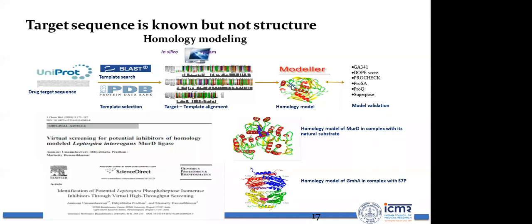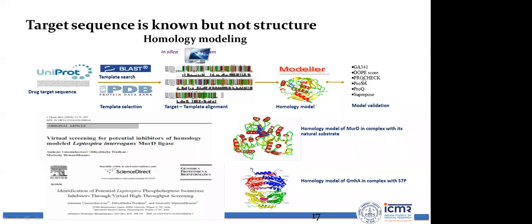After that, you can use software like Modeler for homology modeling. Once you have developed the model, the next thing is to check whether the model is a good one. For that, you need model validation steps, where you can use GA341, which tells you the fold accuracy. A GA341 score equal to 1 is always considered as the fold prediction being correct. DOPE score is an energy score: the lower the DOPE score, the better the result. You should always compare the DOPE score of the model with that of the crystal structure; the model with a DOPE score closer to the crystal structure should be considered.